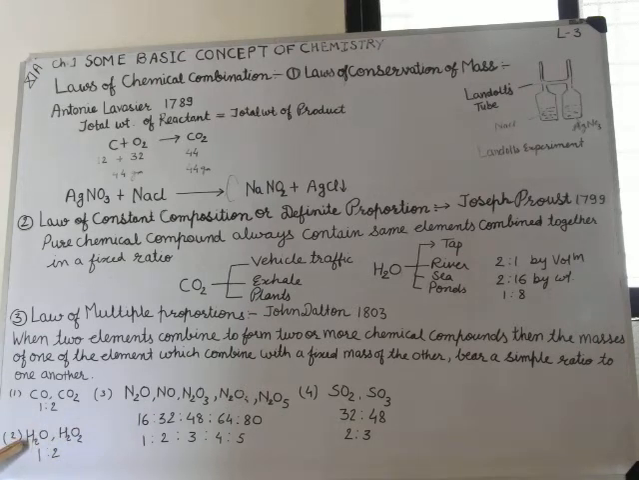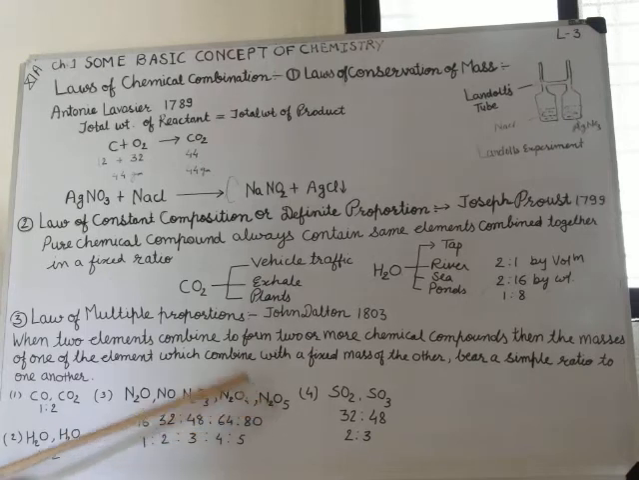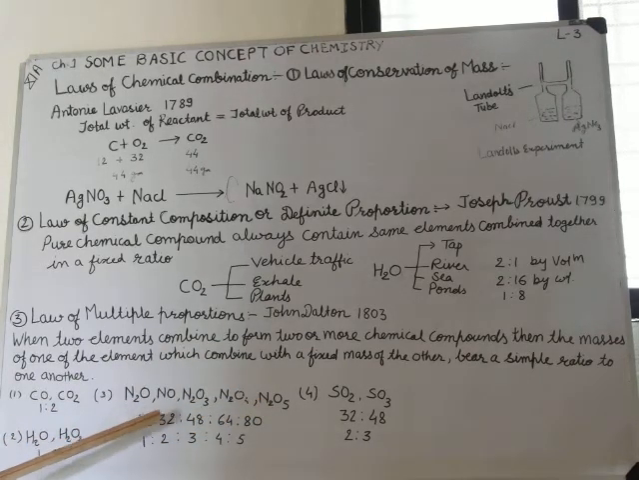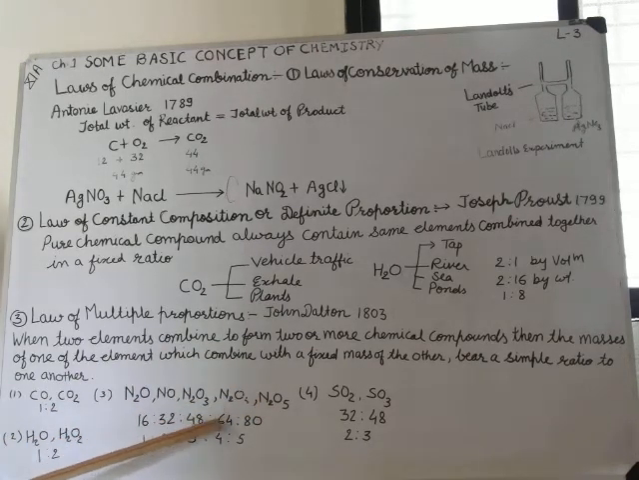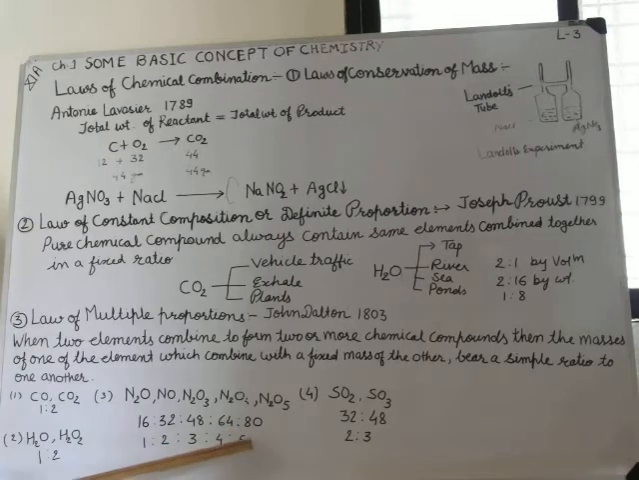Water, H2O and H2O2, their ratio becomes 1:2. Five oxides of nitrogen: N2O, NO, N2O3, N2O4, N2O5. Their ratio becomes 16, 32, 48, 64, 80, but the simple ratio becomes 1:2:3:4:5.